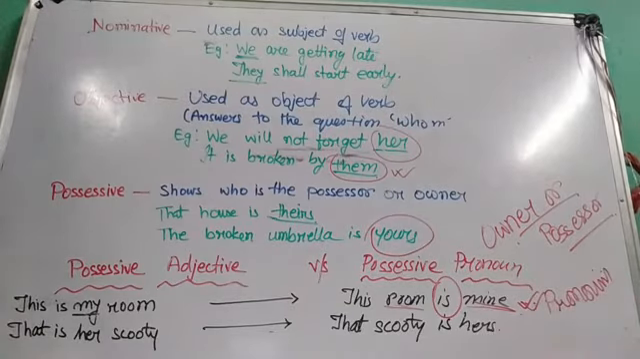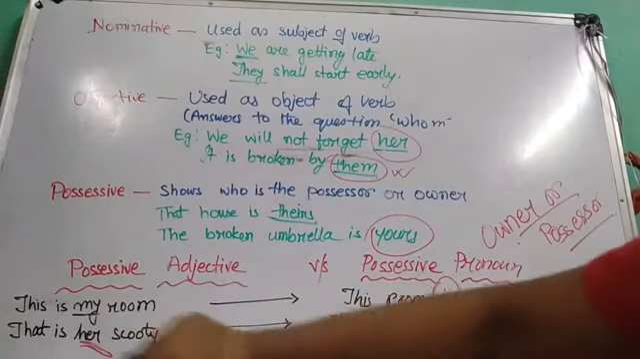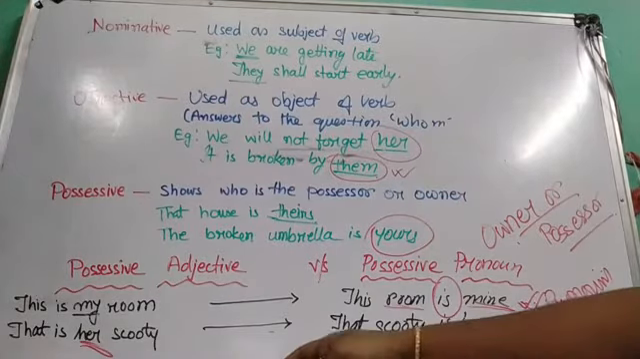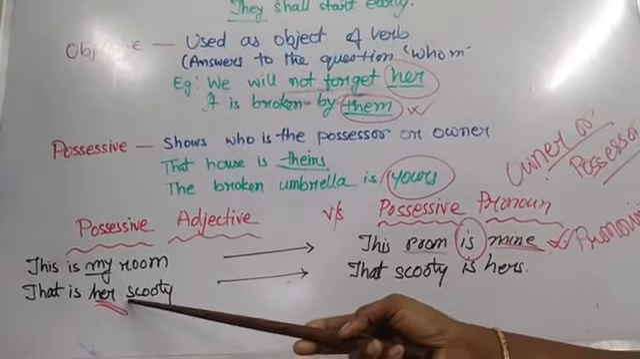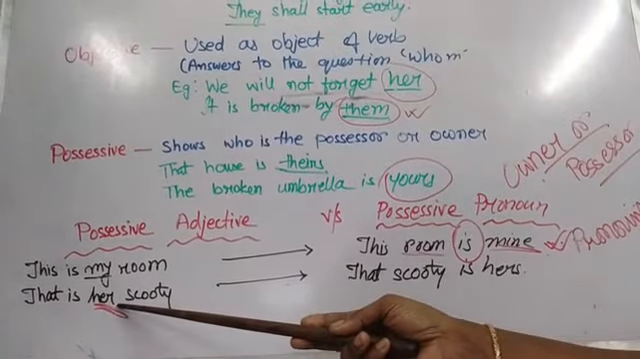That is her scooty. Whose scooty? Her scooty. Her is the owner here, right? Her is the owner here. And it is saying something about the noun scooty. The word her is actually describing the noun scooty. So it is used here as an adjective.